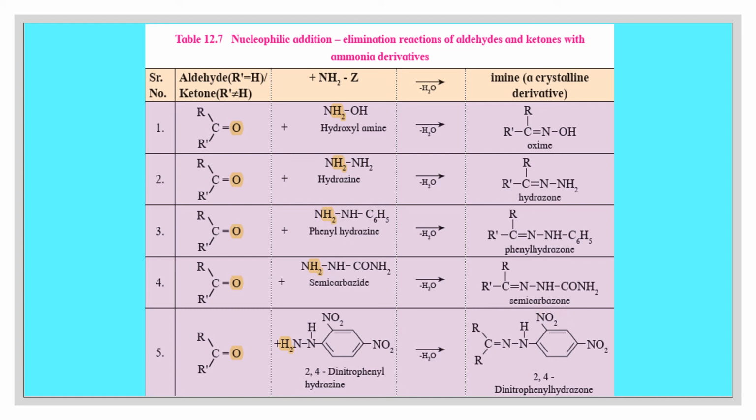Number 5, addition of 2,4-dinitrophenylhydrazine. You can see the structure of 2,4-dinitrophenylhydrazine. During this reaction, 2 hydrogen atoms react with the carbonyl oxygen atom and are eliminated as water, so that the carbonyl carbon atom gets attached to this group, forming the product 2,4-dinitrophenylhydrazone. In all these cases, you can see there is addition of a group as well as elimination of a water molecule.